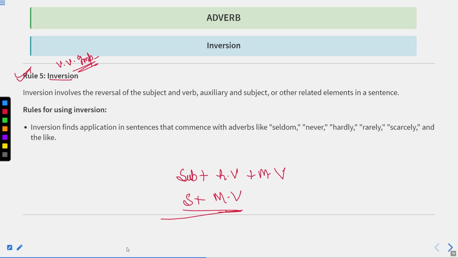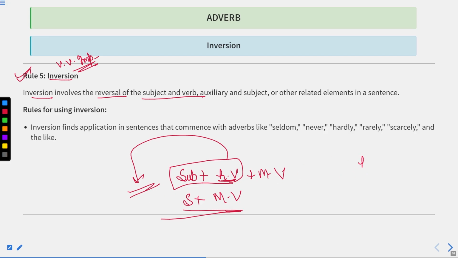Now, there are some sentences in which there is necessarily the use of helping verbs. Inversion involves the reversal of the subject and verb. It means when we talk about the sentence structure, it is like subject plus helping verb plus main verb. But in case of the rule of inversion, this helping verb comes prior to the subject.